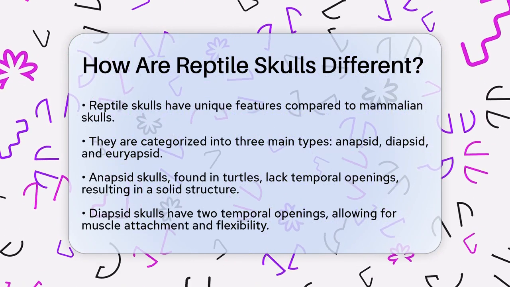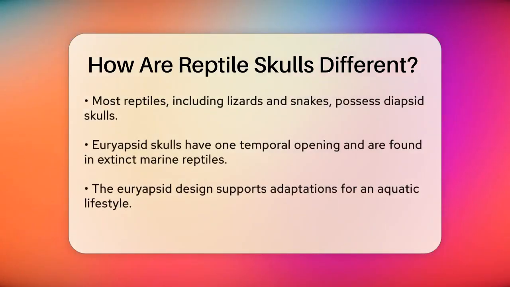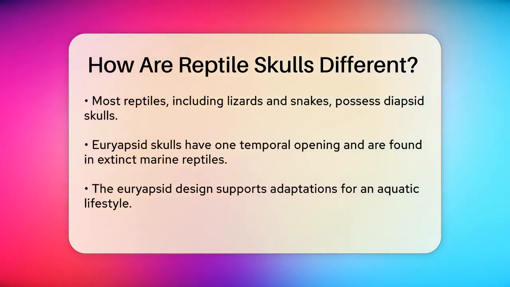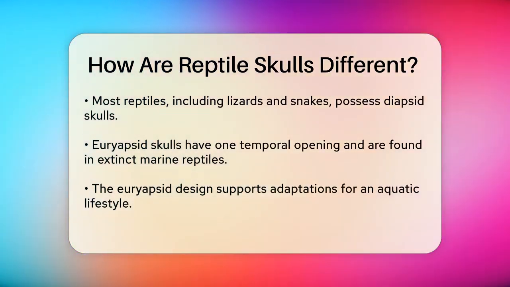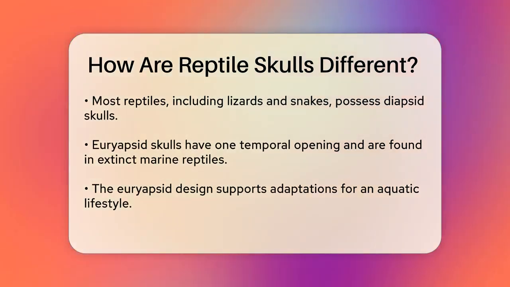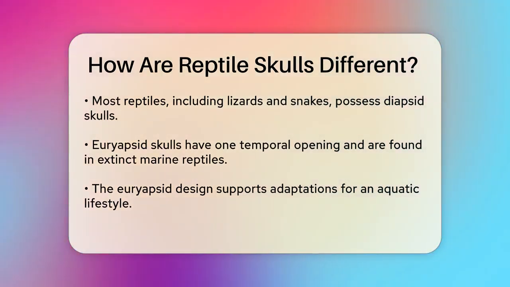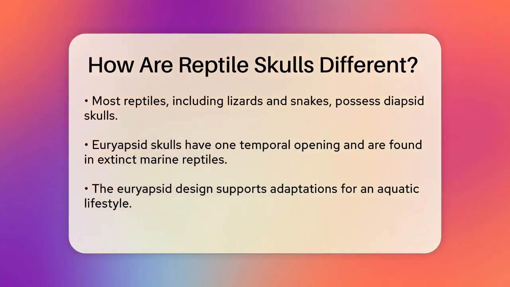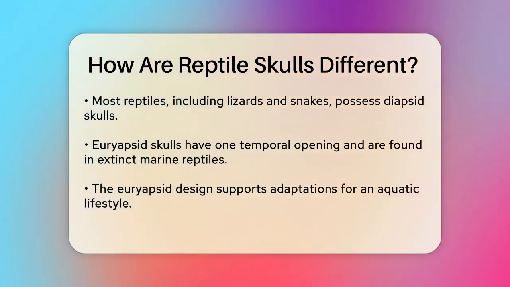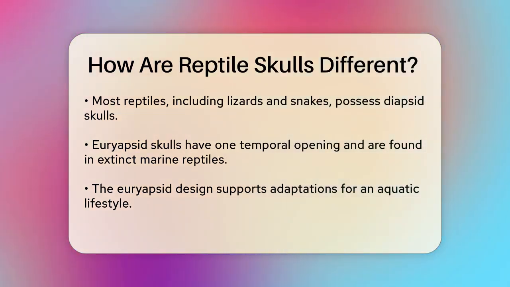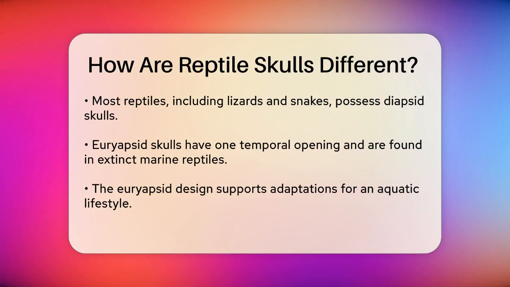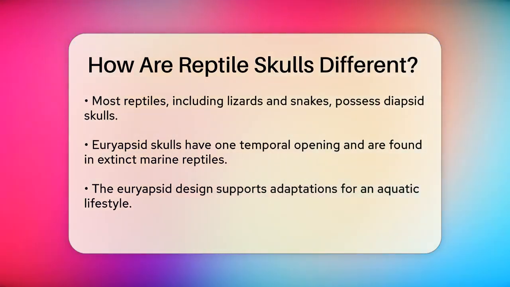On the other hand, diapsid skulls have two temporal openings on each side of the head. One opening is above the postorbital and squamosal bones, and the other is between the jugal and quadratojugal bones. This design allows for greater muscle attachment and flexibility in the skull, which is beneficial for powerful biting and efficient feeding. Most reptiles, including lizards, snakes, and crocodiles, have diapsid skulls.